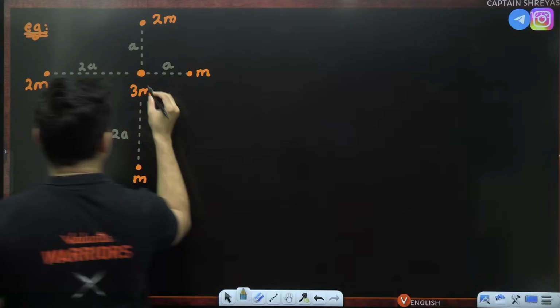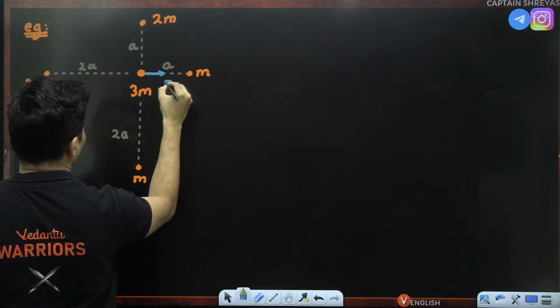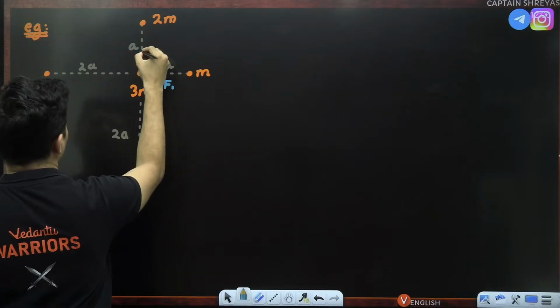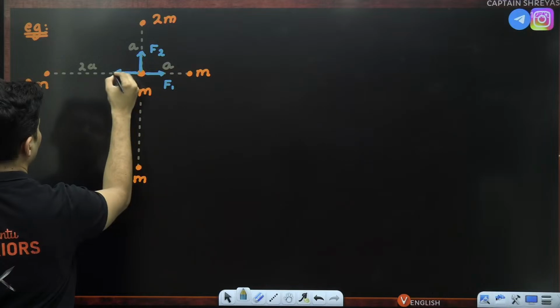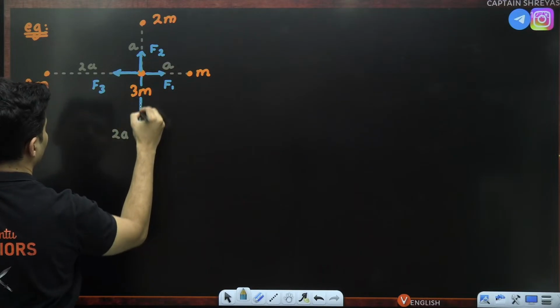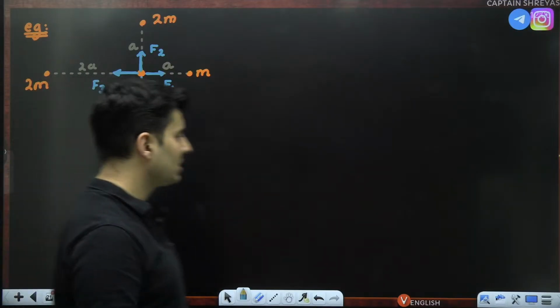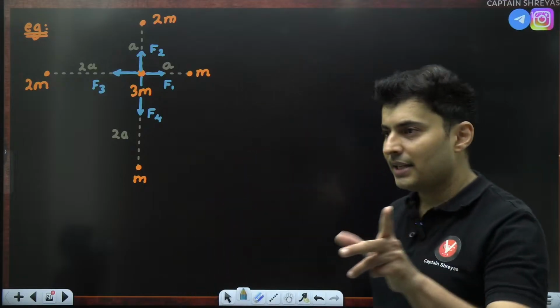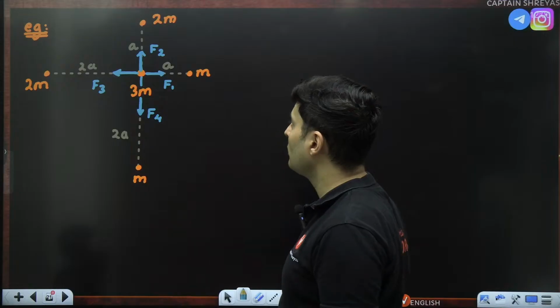If you think of this particular force, this will be F1. This particular force, let's say F2. This particular force, let's say F3. And this particular force, let's say F4. These are the 4 forces. I think first we'll find the x component of force, then the y component of the force separately, and then we'll try to solve the problem.